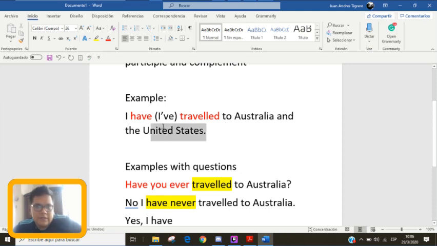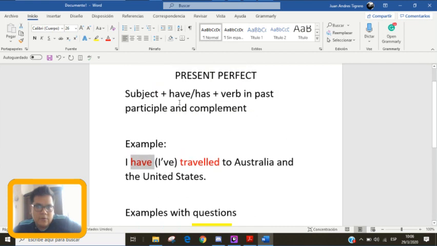So you see, this is the structure. The structure is the subject, once again, have or has, depending on the person you're talking about, traveled, the verb in past participle, and the complement.